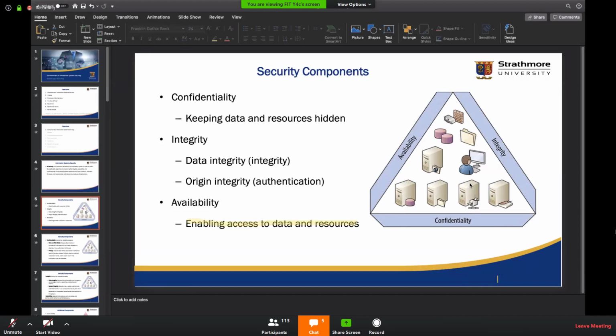Now, when you look at availability from a high-level point of view, we could have an organizational policy or an SLA, service level agreement, with a service provider, probably a cloud-based one, to have, say, 99.99% availability.